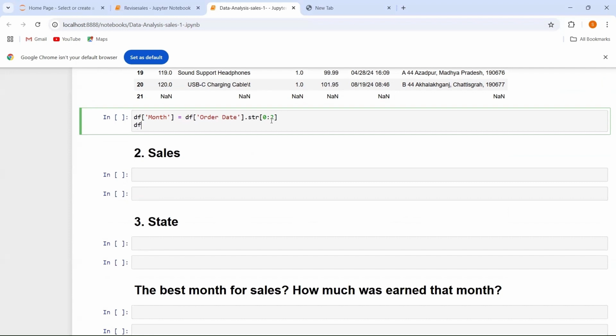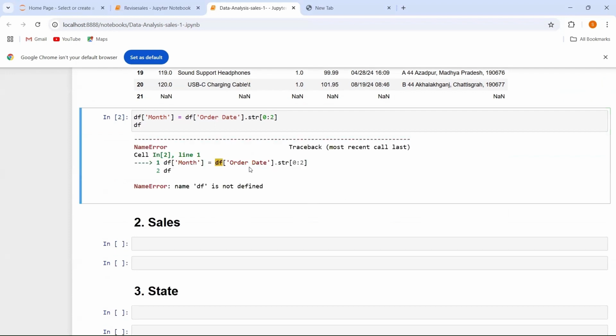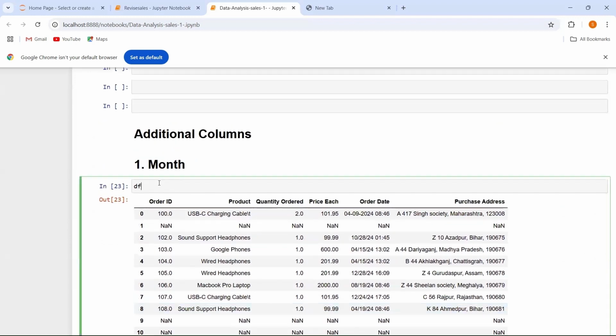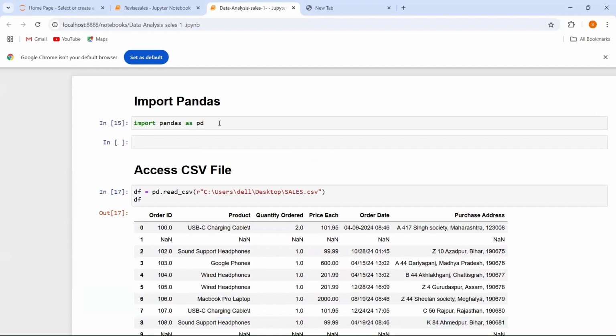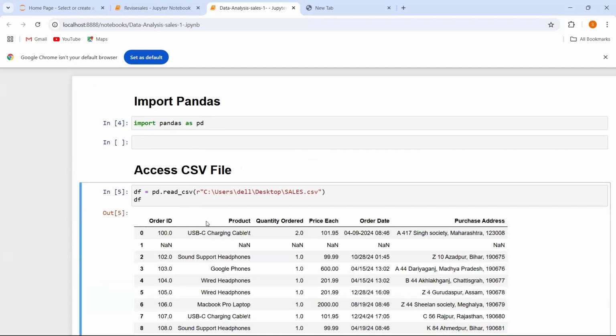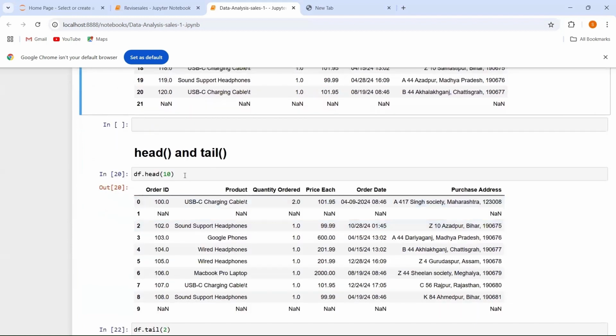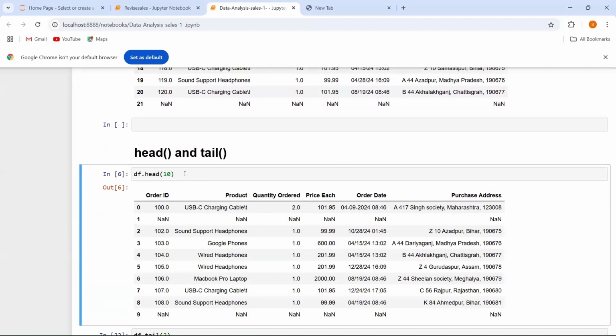Now let's say I want to get the output. I want to know how my month column will look. So let's run this program, and here you can see it shows an error, and this says that df is not defined. So let's define df. Okay, I'm so sorry. Let's have this. Now let's run all these programs once again, and here you can see,